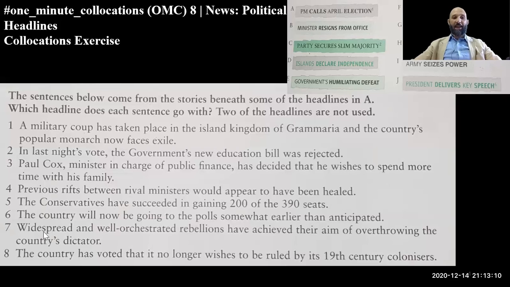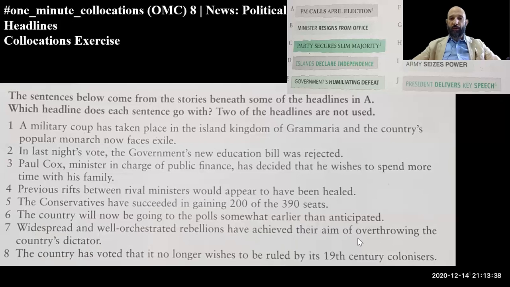Class about to finish. Now, widespread and well orchestrated, like from orchestra, guys. Widespread and well orchestrated rebellions have achieved their aim of overthrowing the country's dictator. Oh, that's toppled. Yeah, that's regime toppled. Unpopular regime toppled.